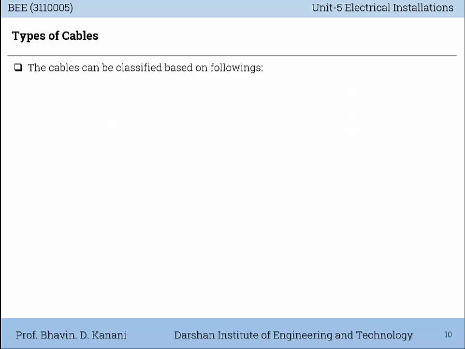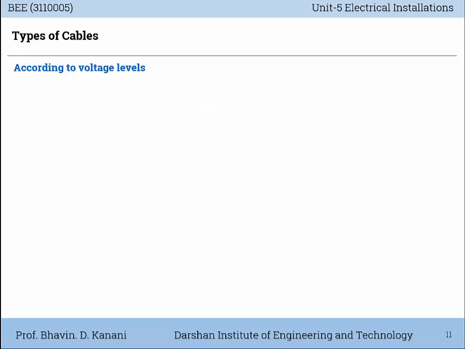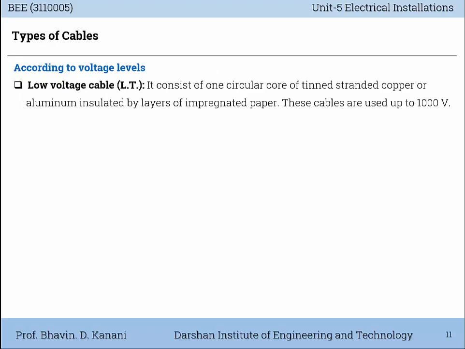The cables can be classified based on the following: according to voltage level, according to insulating material, and according to number of conductors. Now, according to voltage levels, the first is low voltage cable, that means LT cable. It consists of one circular core of tinned stranded copper or aluminum insulated by layers of impregnated paper. These cables are used up to 1000 volt.